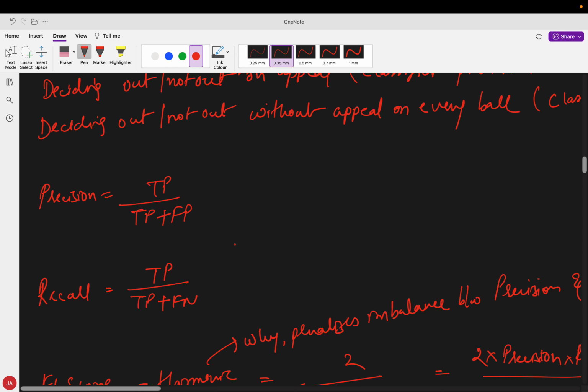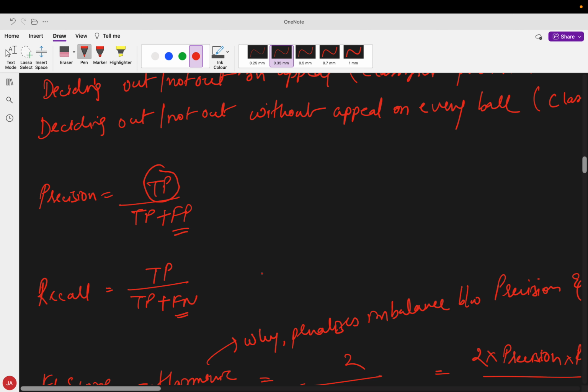So the precision formula becomes TP upon TP plus FP, because we are considering the false positive: the total number of times given positive, how many times was it actually positive.